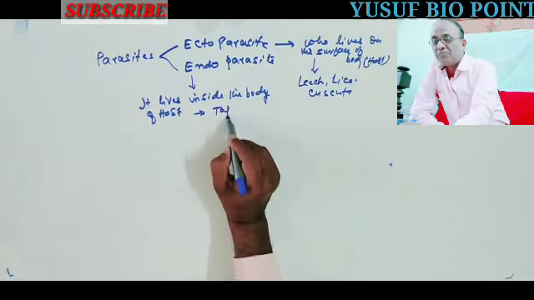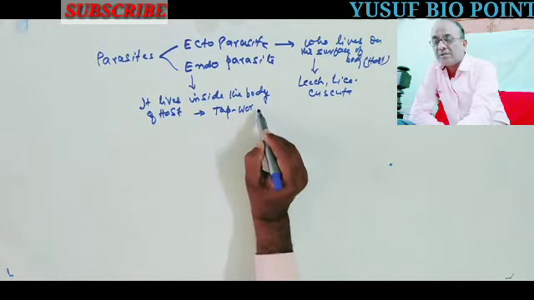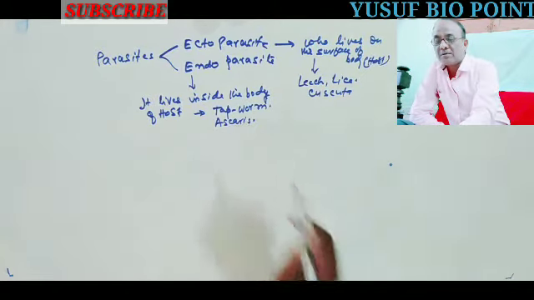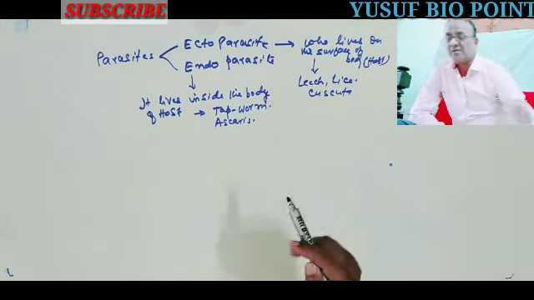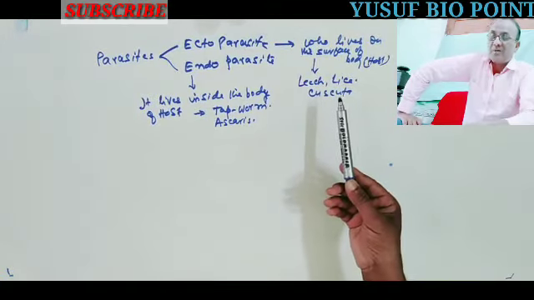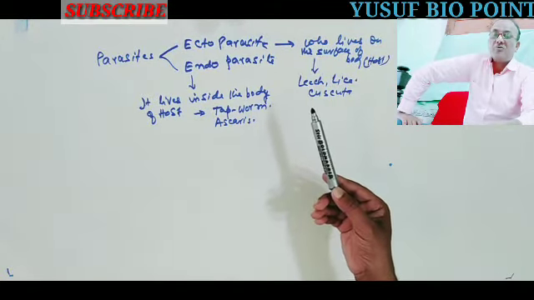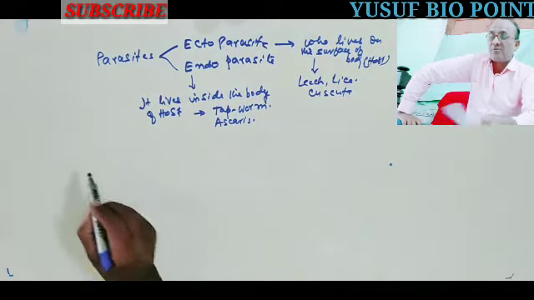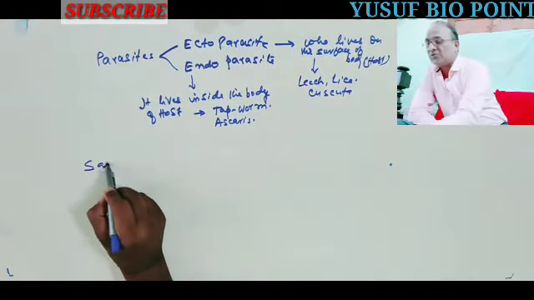As for examples, tapeworm, ascaris. So they are found inside the body, so they are endoparasites, and those found outside of the body, what are they called? Ectoparasites.